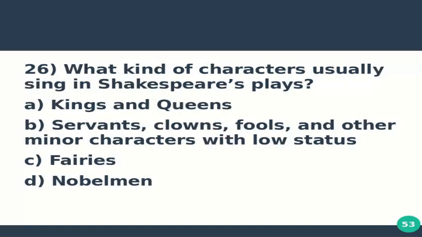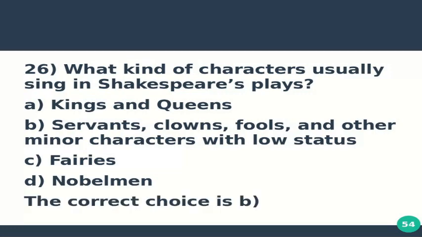Question number 26 is, what kind of characters usually sing in Shakespeare's plays? Option A, kings and queens, option B, servants, clowns, fools, and other minor characters with low status, option C, fairies, and option D, noblemen. The correct choice is B. In Shakespeare's plays, servants, clowns, fools, and other minor characters with low status sing the songs. Only one exception is Ophelia, who in Hamlet sings a song, but when she sings, she is already mad.